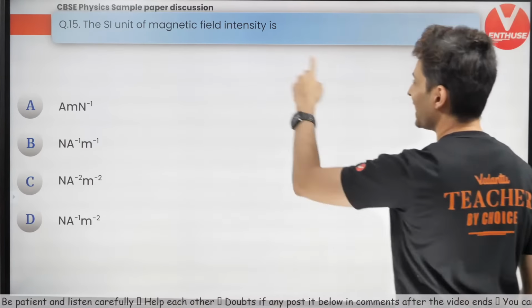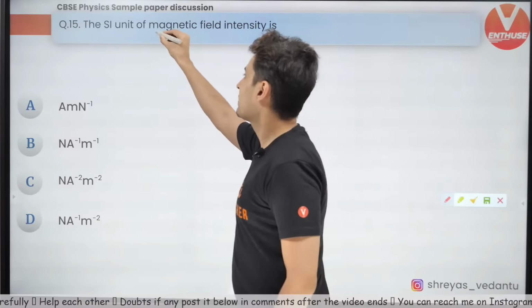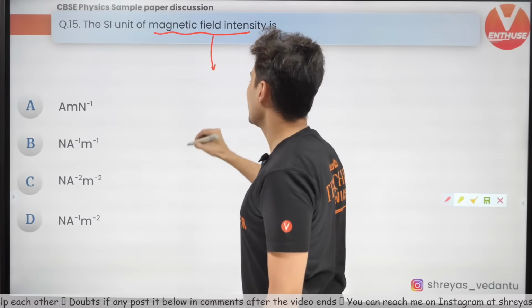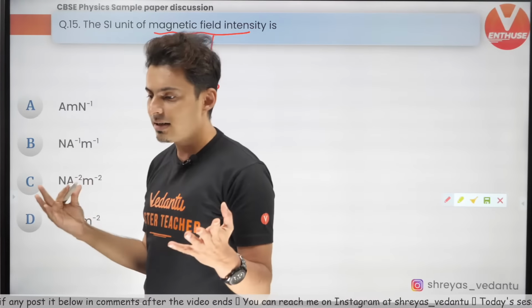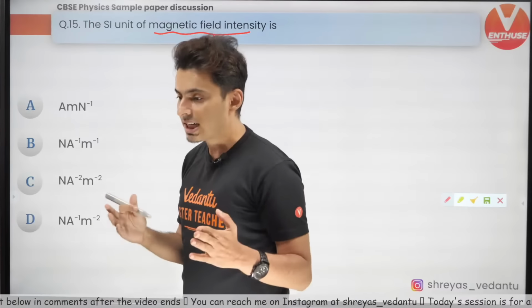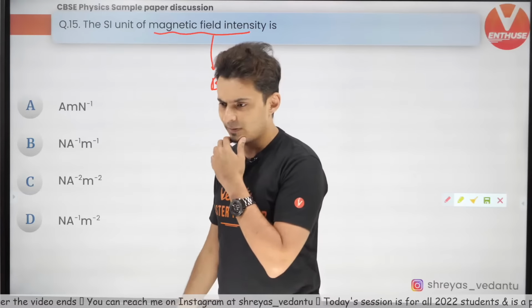Very interesting. Okay, so SI unit of magnetic field intensity. Magnetic field's intensity is nothing but B. Try and recollect a formula which helps you with magnetic field and newtons and meters and all of that.